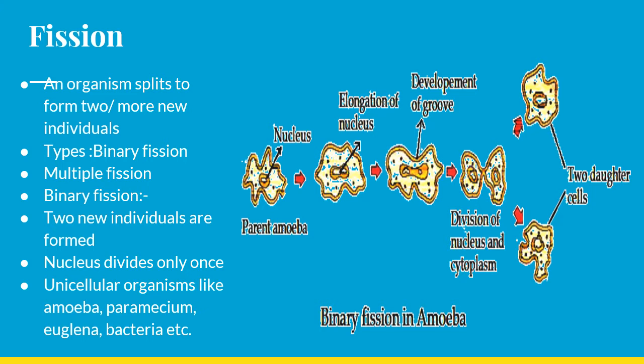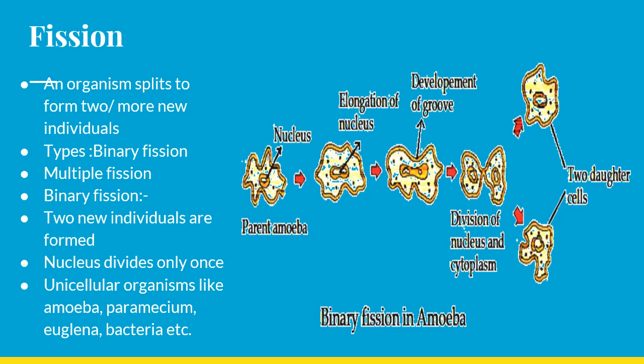By this time, the nucleus divides into two daughter nuclei, and then the groove deepens and forms two independent cells, dividing the single mother cell into two daughter cells. So this is how binary fission takes place in amoeba, where two new individuals are formed.